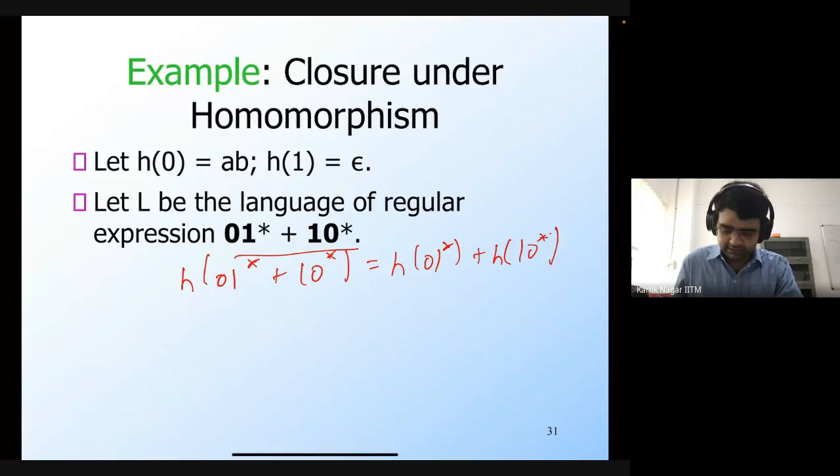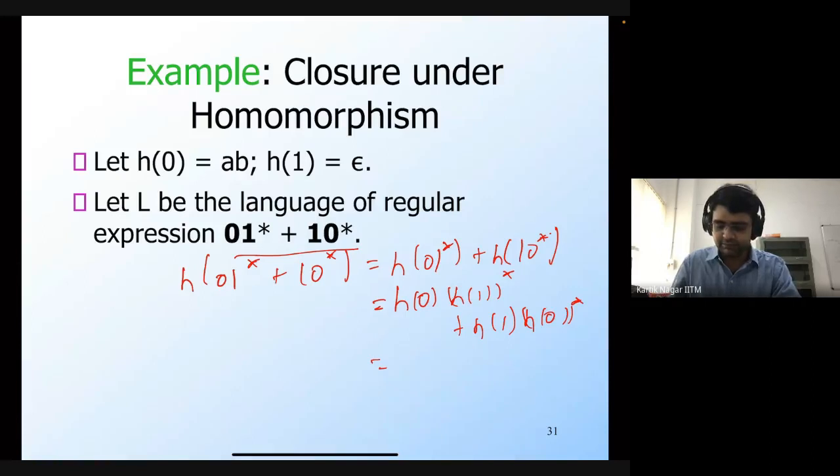And this in turn is going to be h of 0 and then h of 1 whole star, plus h of 1 and then h of 0 the whole star. So h of 1 is epsilon, and epsilon star is epsilon. Further, if you concatenate epsilon with anything, you get the same string.